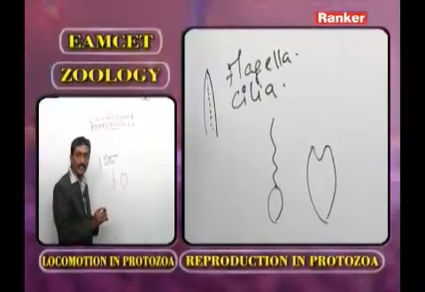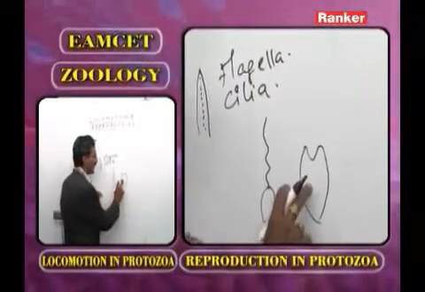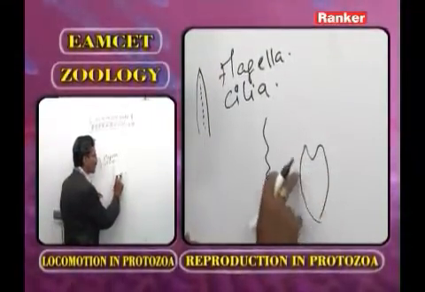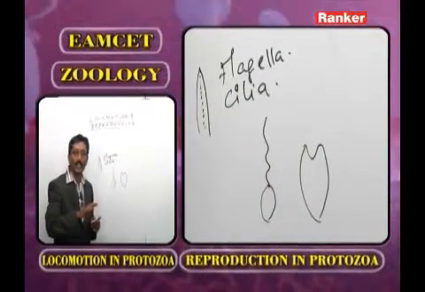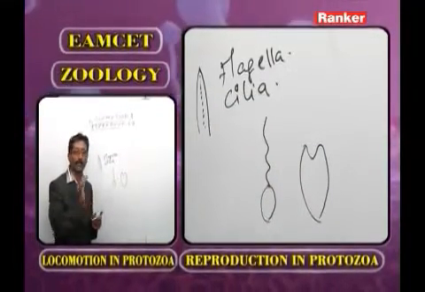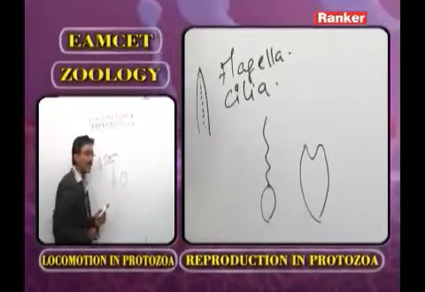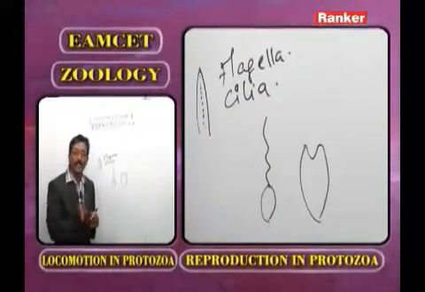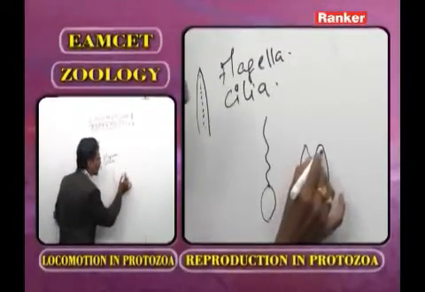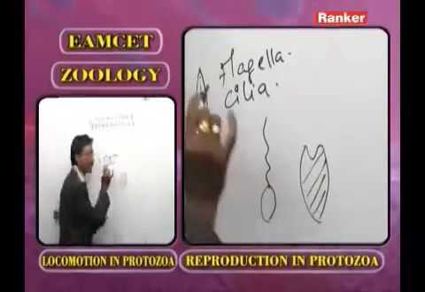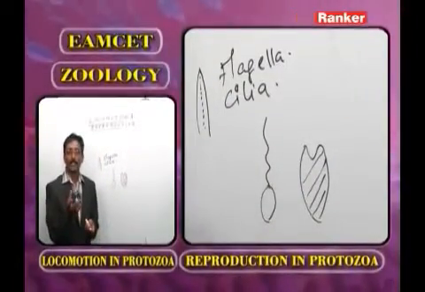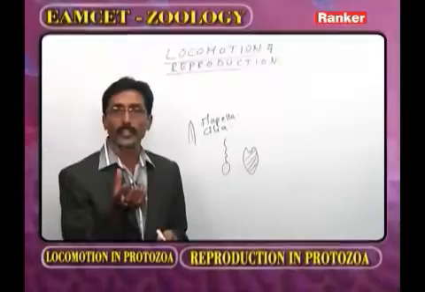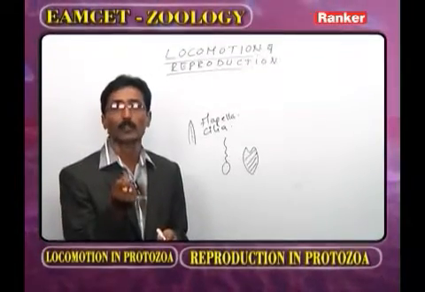In all ciliates and all flagellates, the body is covered and protected by pellicle. Below the pellicle is the ectoplasm. In the ectoplasm, obliquely arranged, are the myonemes.